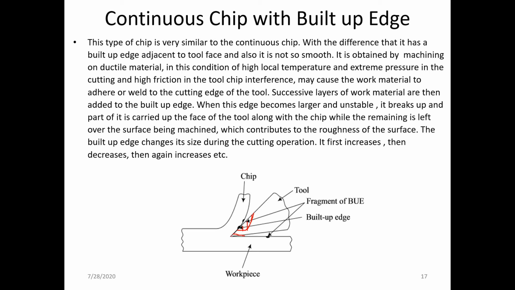This wear is nothing but the flank wear. Basically this flank wear will start from the tip of the cutting tool, and it will be there on the flank surfaces of the cutting tool.